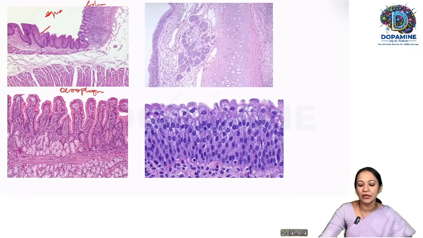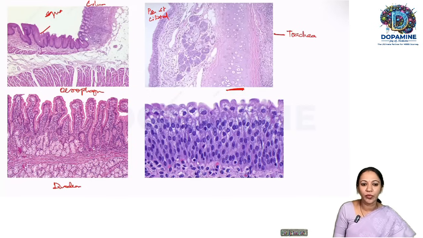Barrett's esophagus. So here it is the trachea, where we get pseudo-stratified ciliated columnar epithelium. Here you have the cartilage. And this is the epithelium of the duodenum, where we see the villi and the duodenal Brunner's glands.